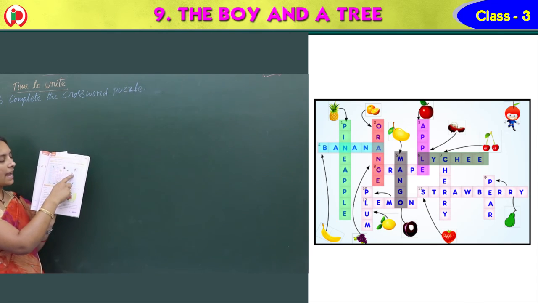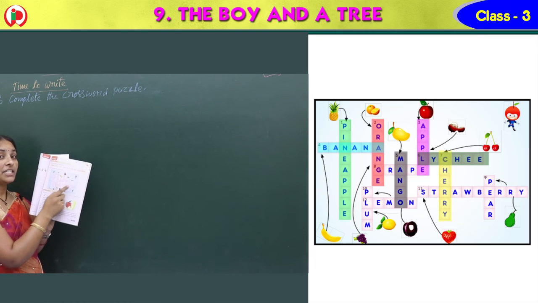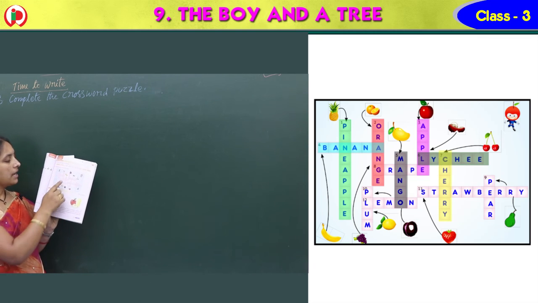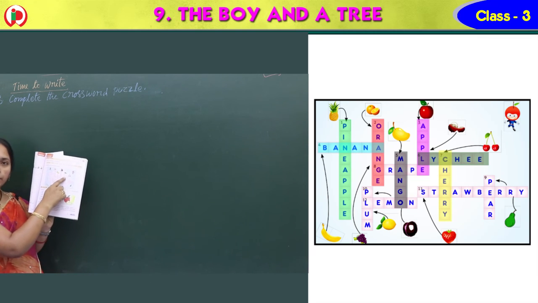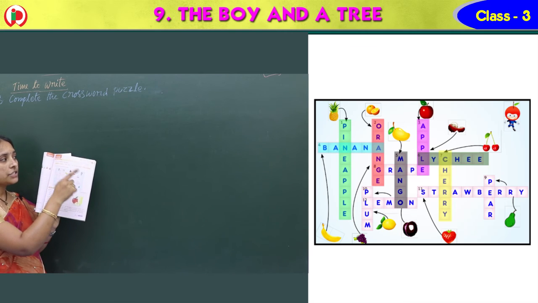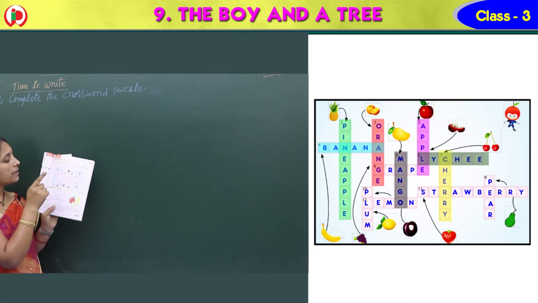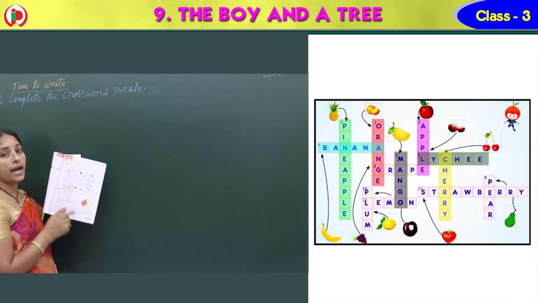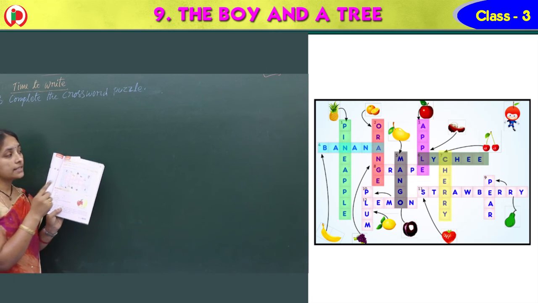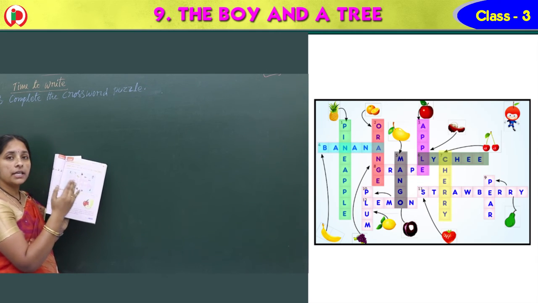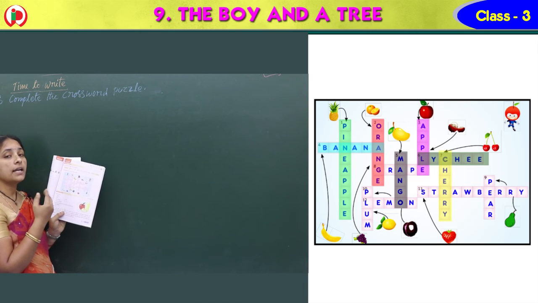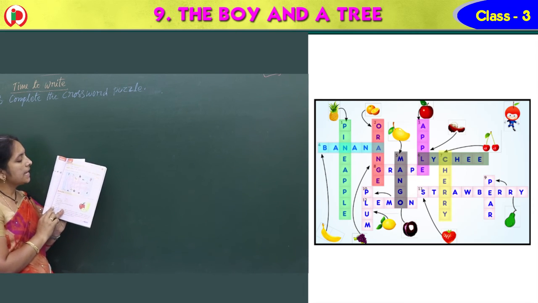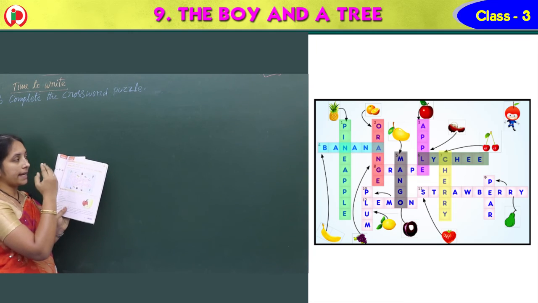Seventh one, what do we have? Yes. Yummy, yummy. Cherries. Already lychee C you wrote. So down you write. Cherry. See, already there. Cherry. Next one, eighth one, again across.